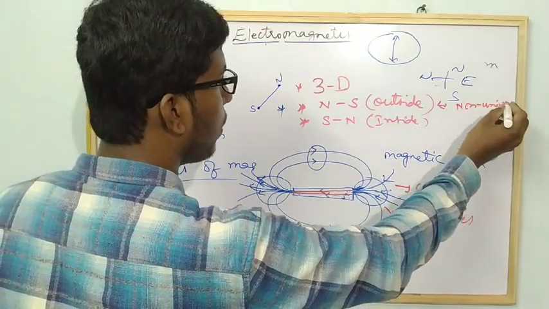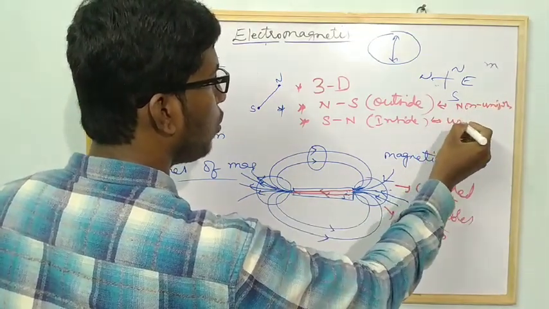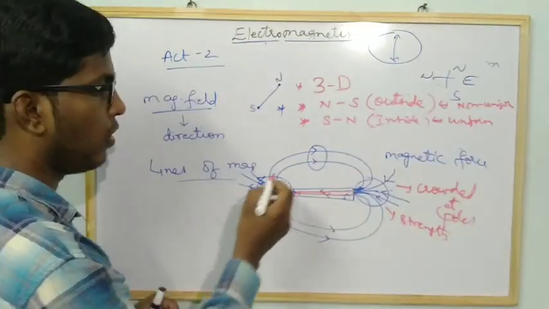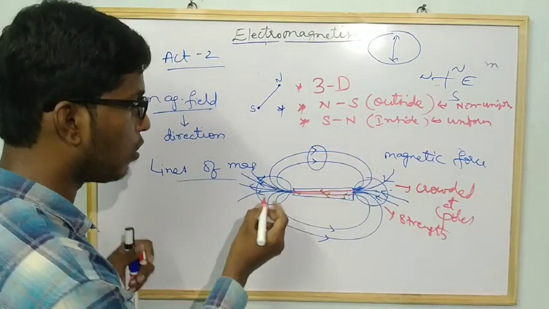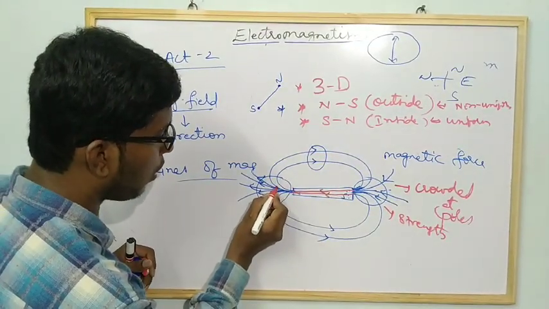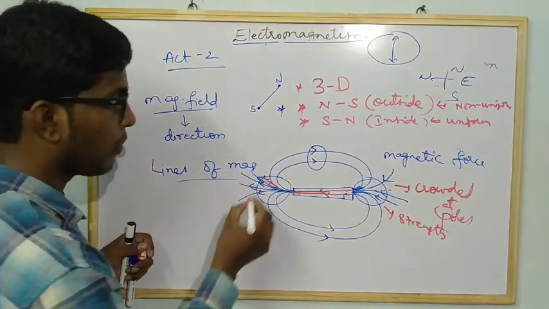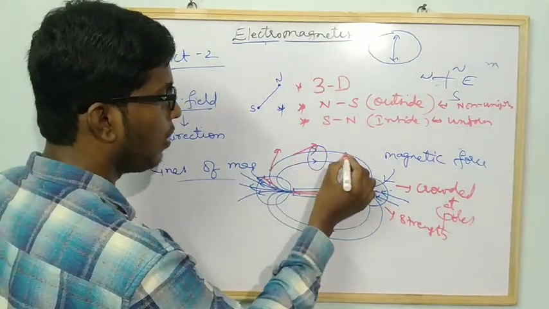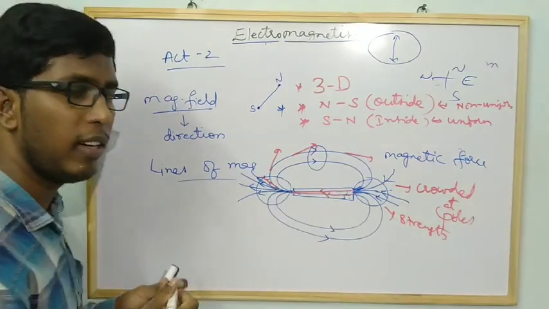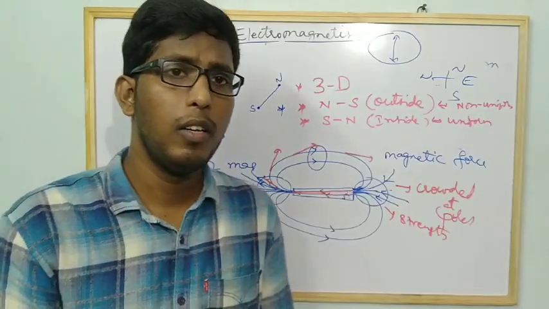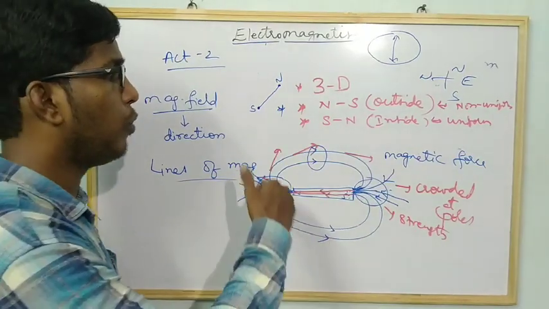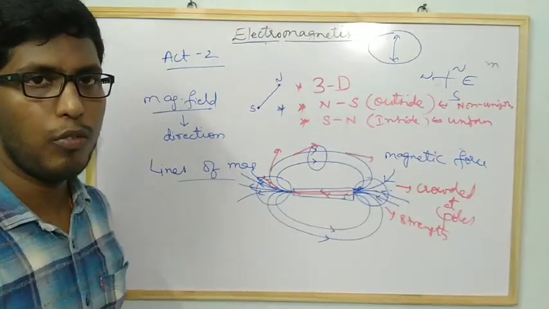You have to remember this also: inside it is uniform. Uniform means the same direction, parallel lines in the same direction. Why is it non-uniform outside? Because if you consider a point here, the direction is like this. If you consider a point over here, the direction is different, and at another point the direction changes again. We already learned in kinematics, in the motion chapter, that if the direction changes, that type of motion is called non-uniform motion.